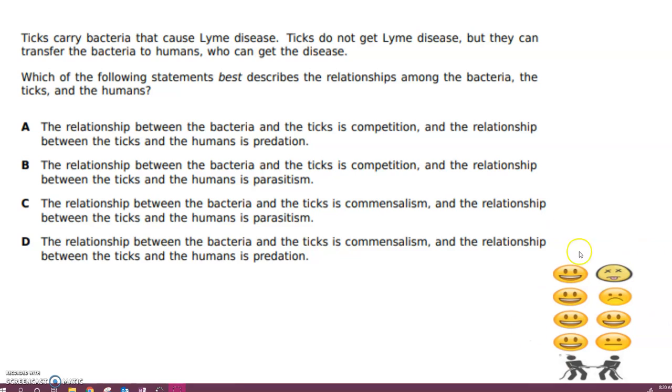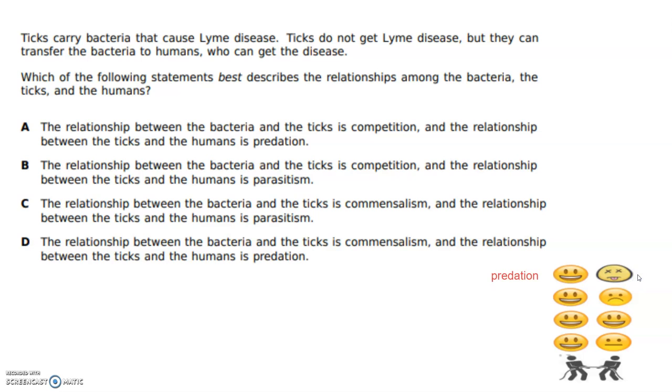So here is an image that we used a lot in class when we talked about symbiotic relationships. Remember, if one organism is benefiting from the relationship, it's getting something good, and the other one is killed, that's called predation. When one organism gets something good and the other one is harmed but not killed, that's called parasitism. When both organisms benefit or get something good, that's called mutualism.